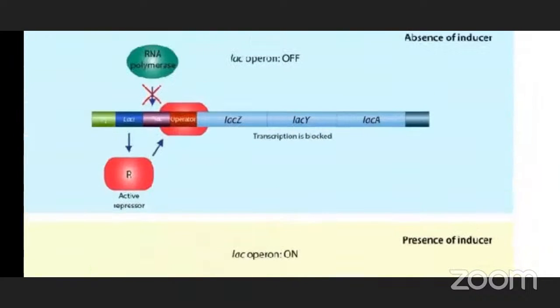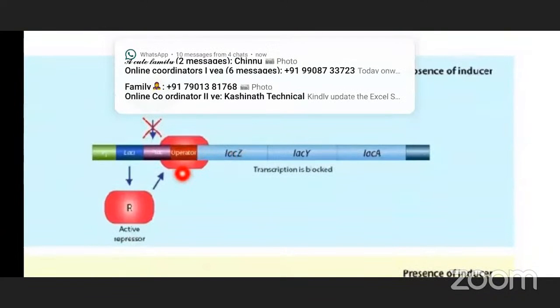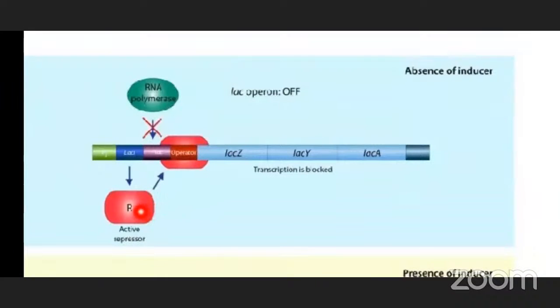But in this case, inducer is absent. So that's why this repressor becomes active. This repressor binds to the operator region, and RNA polymerase does not bind to the promoter region, and total transcription is blocked. Students, a little bit of confusion is raised here, so all of you listen carefully.